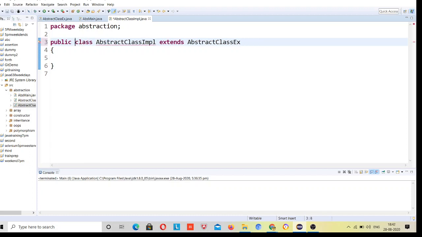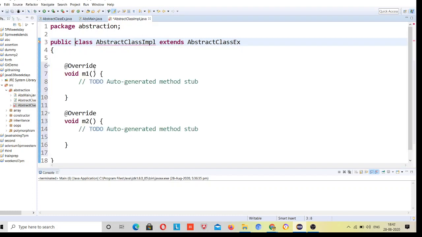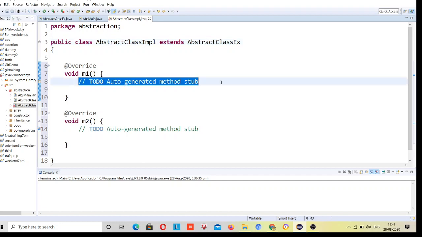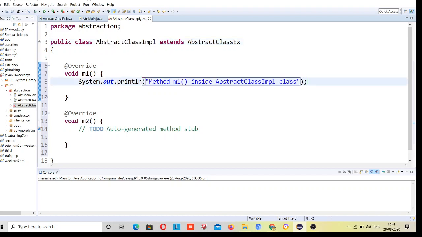But I will provide the implementation. Add unimplemented methods, and you can see void m1. Here I will give the message: method m1 inside class, right? I will copy this message and paste it to m2 for the m2.